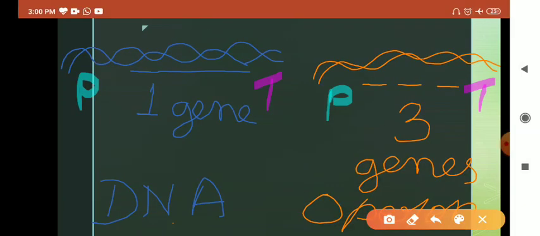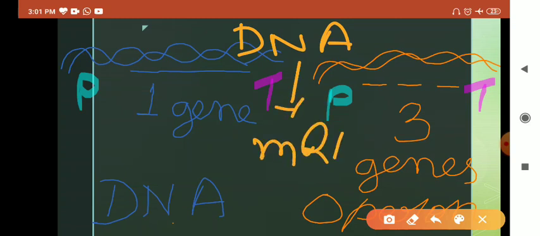So first of all, we will see if operon is a stretch of DNA, then how it is different from a DNA. Here you know that DNA forms messenger RNA, and messenger RNA in turn forms the proteins.